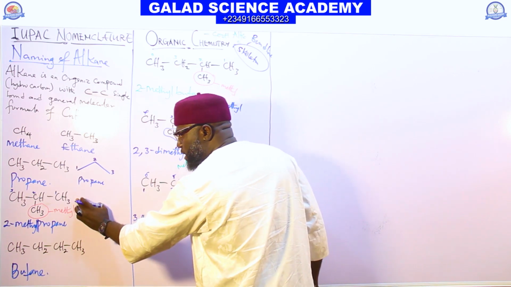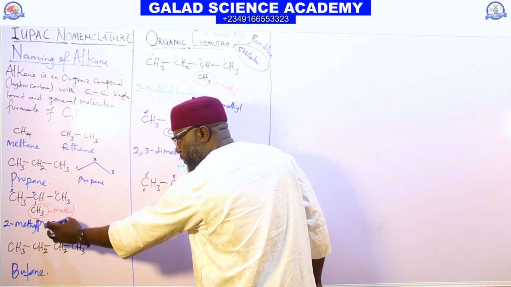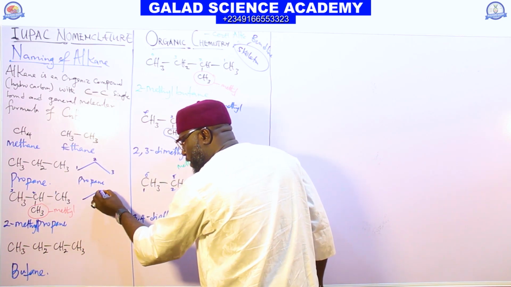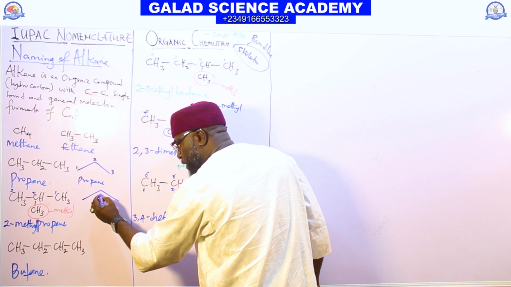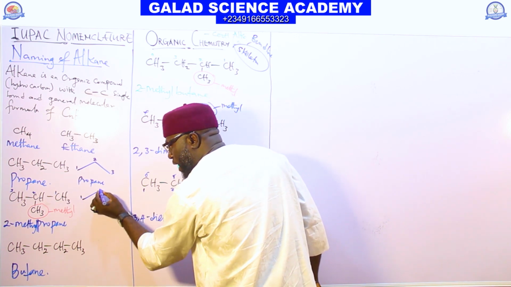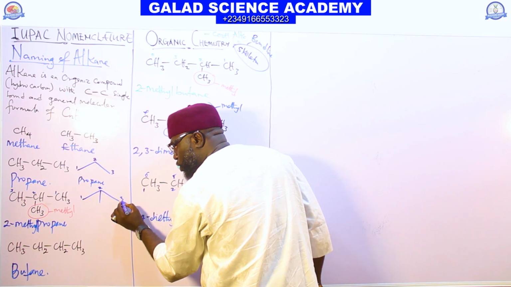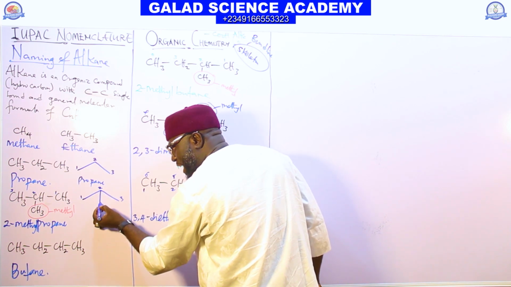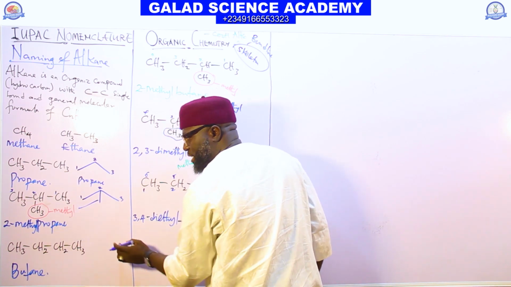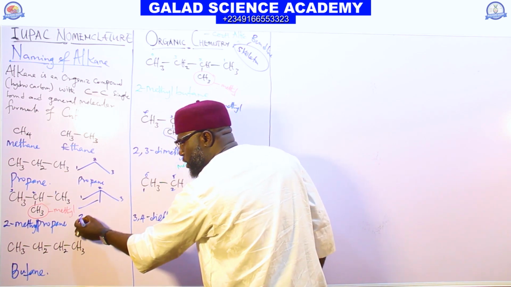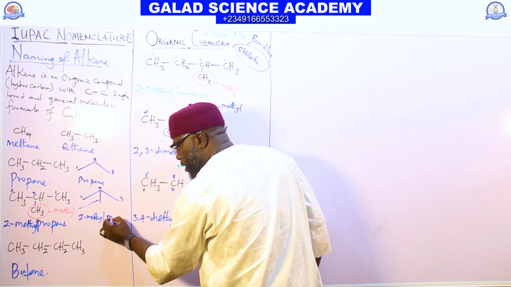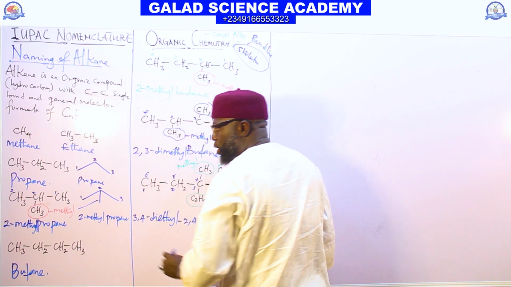In the case of 2-methylpropane, they will draw it for you in this form. 1, 2, and they will put the bond here. So this is the first carbon, second carbon, third carbon. This one here is your substituted group, which is methyl. You now call it 2-methylpropane.